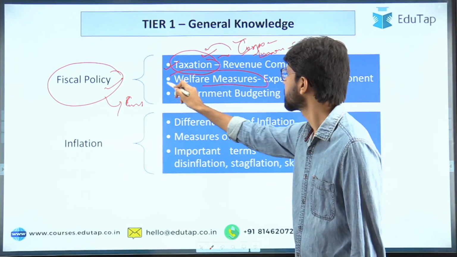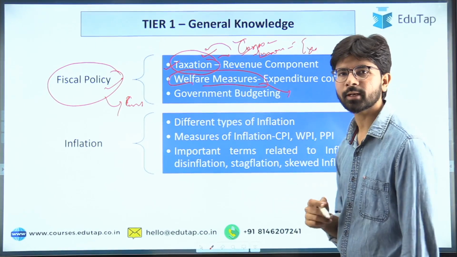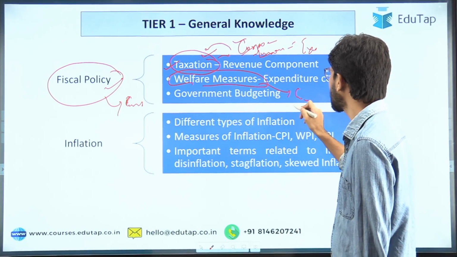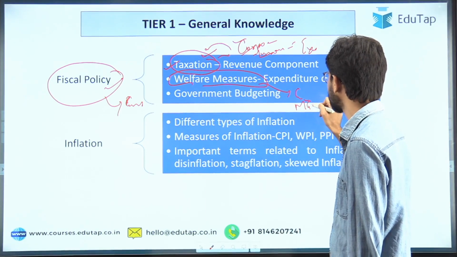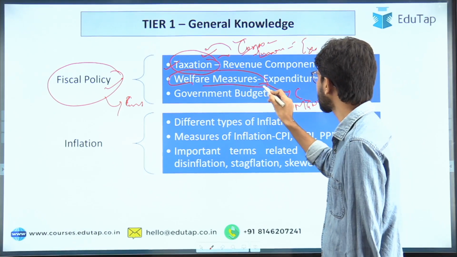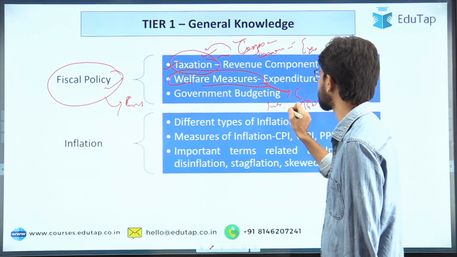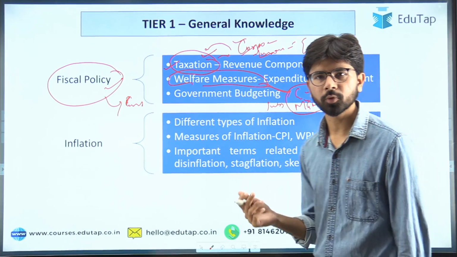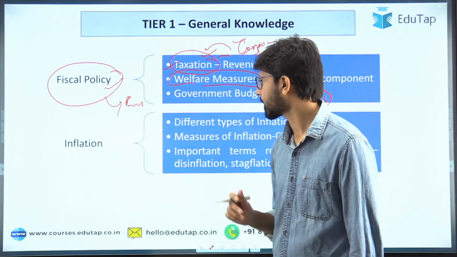And welfare measures, that is, you could see in the last lockdown, the government came up with multiple schemes like Garib Kalyan Yojana and the famous scheme of MGNREGA. These are all provided by the government through various subsidies. So you have to have an understanding of the different schemes and their components to answer the questions.